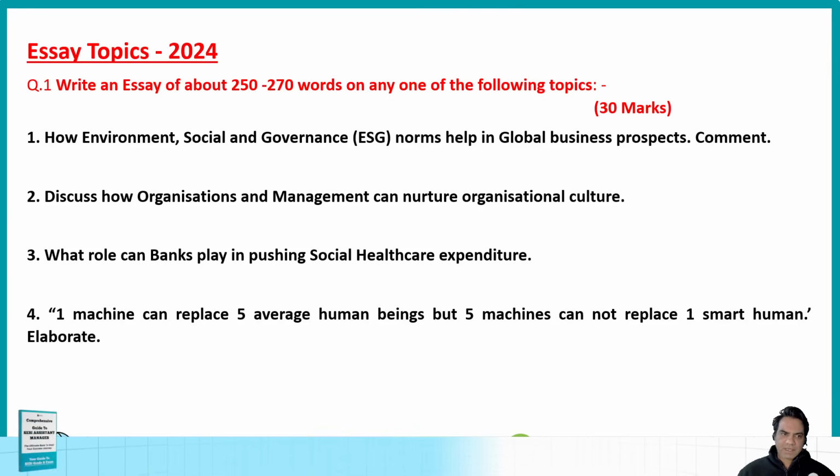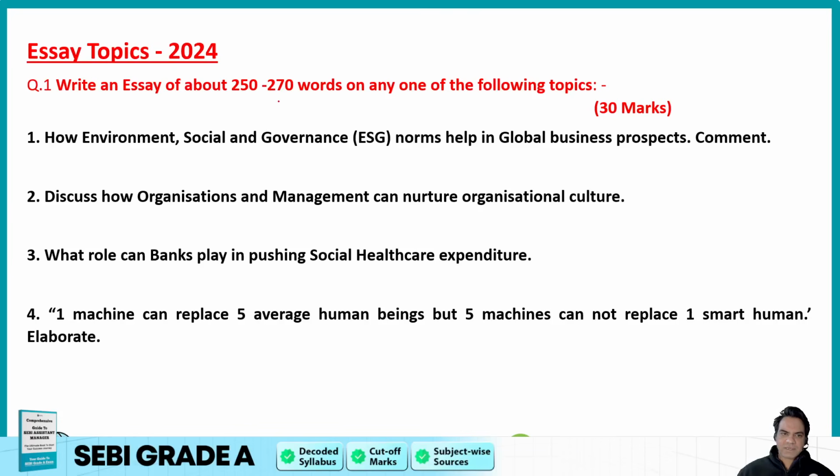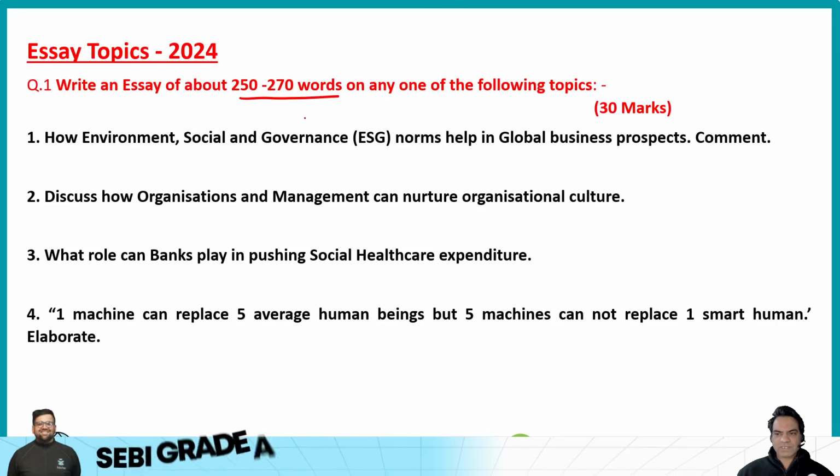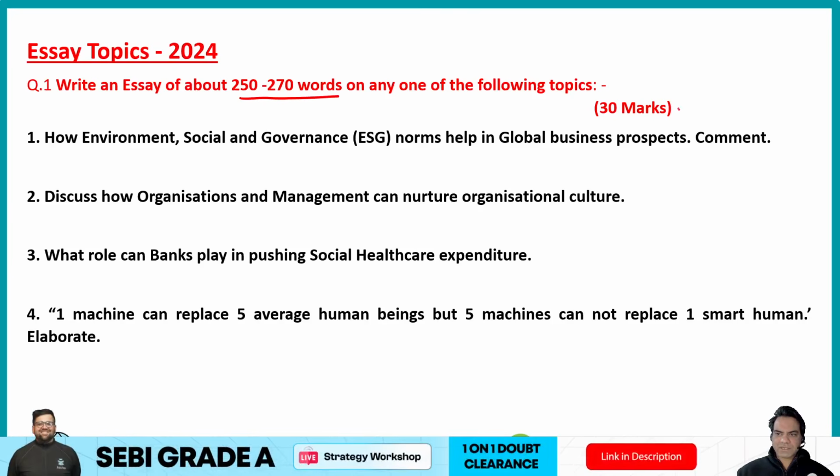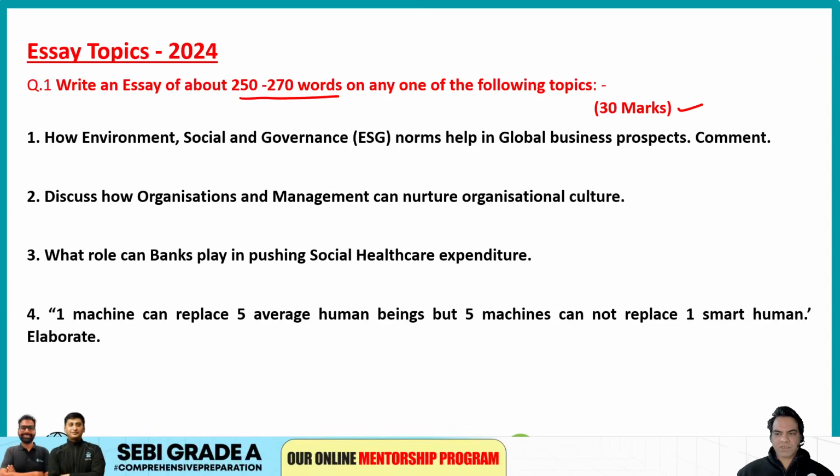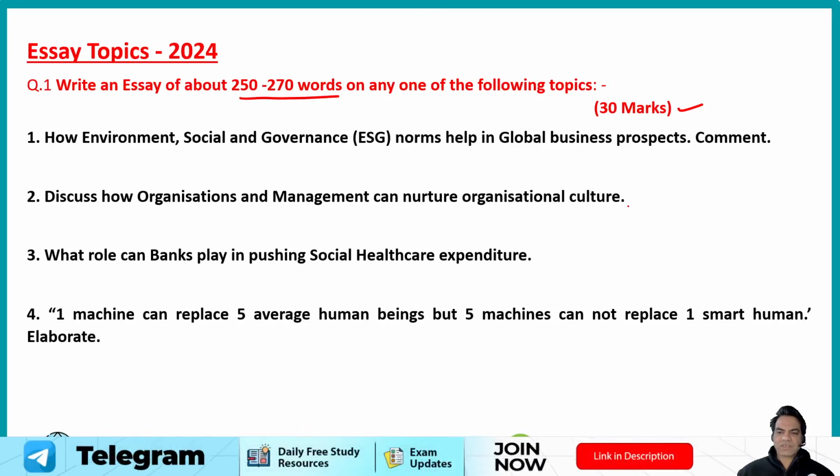asked in the exam. Now guys, in the year 2024, the essay topics that were asked in the exam are these 4. Now the word limit that was asked was 250 to 270 words and the weightage was 30 marks. So look at the topics guys. How environment, social and governance, ESG norms help in global business prospects. So you had to share that. Second was discuss how organizations and management can nurture organizational culture. Right? How can you develop a good organizational culture and what decisions can be taken by organizations and management.